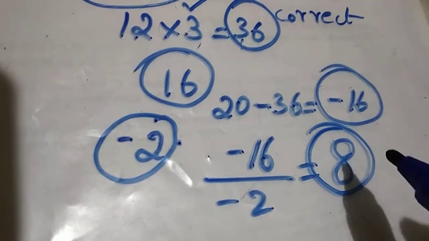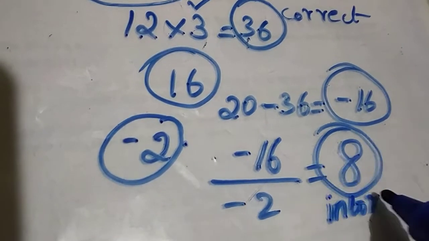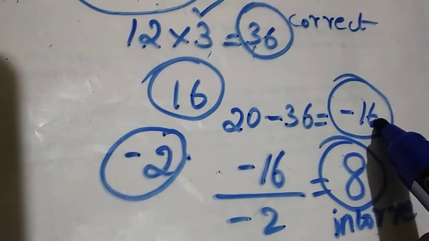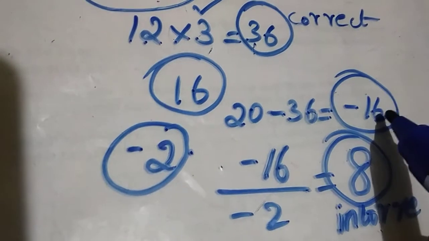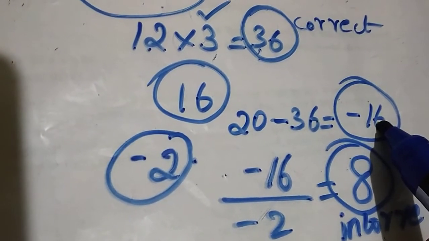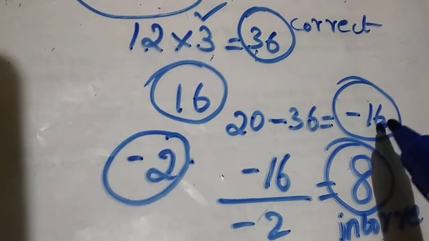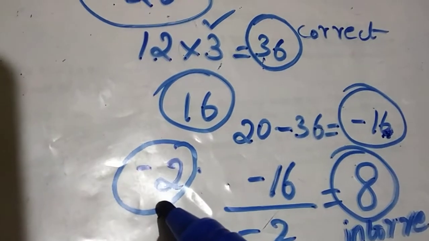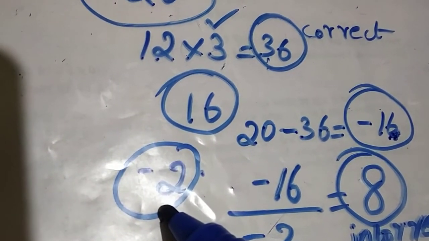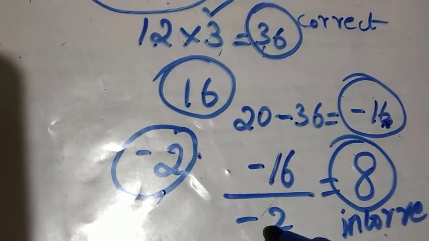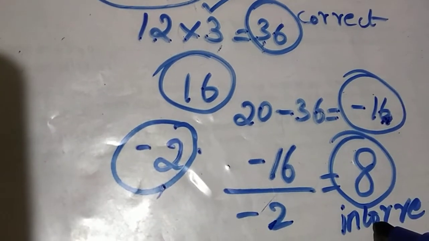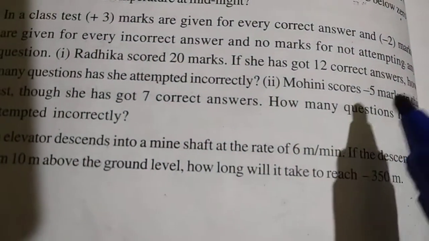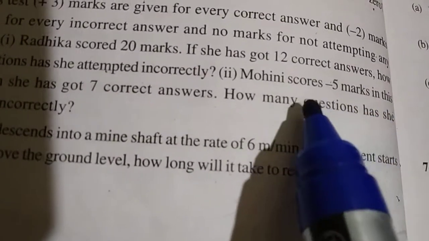So how many incorrect answers? 8 incorrect answers. Total marks divided by marks for one incorrect answer. Here negative 16 marks is the incorrect marks. She was awarded negative 16 marks for incorrect answers, that divided by marks for 1 incorrect answer, which is negative 2. So we will get how many incorrect answers there are. Clear? Next question. Mohini scores negative 5 marks in this test.